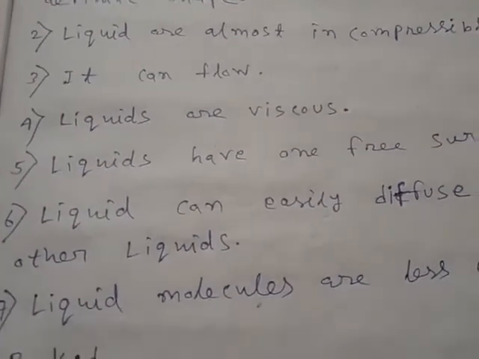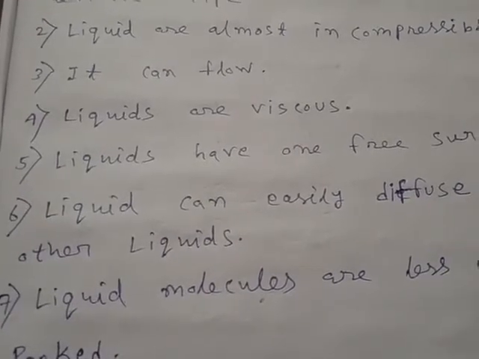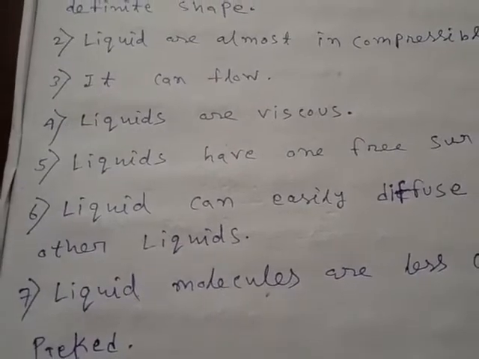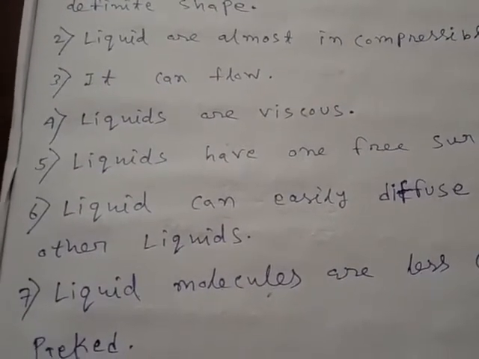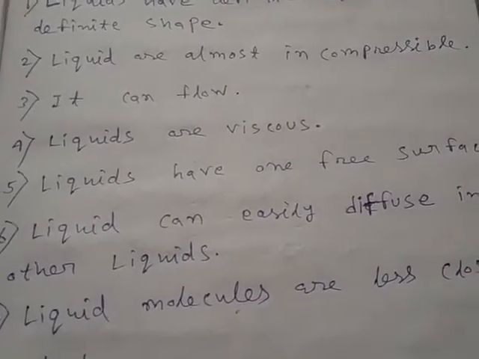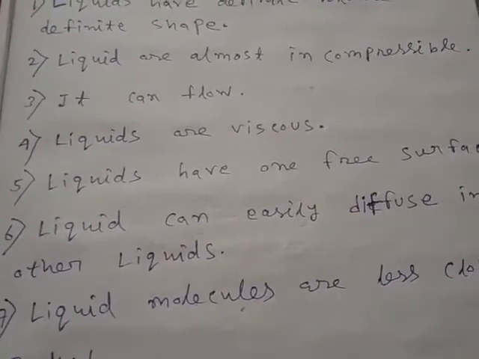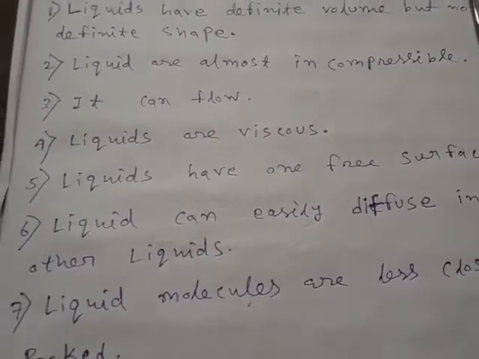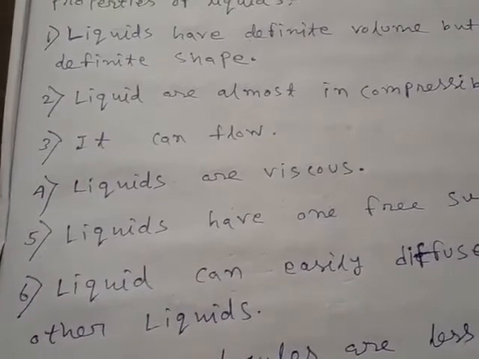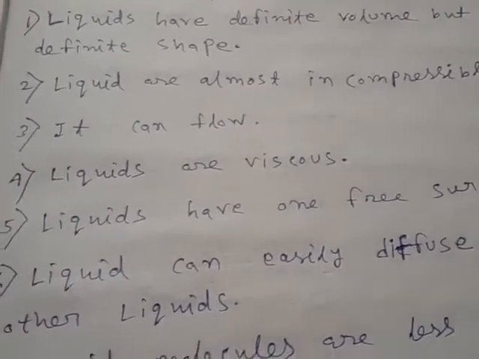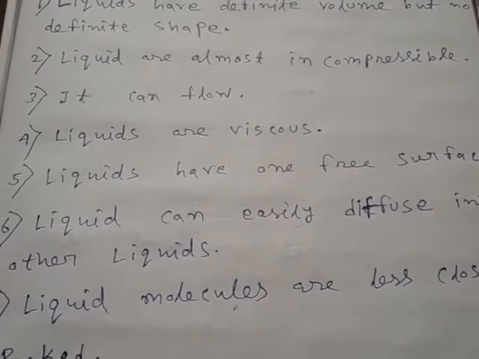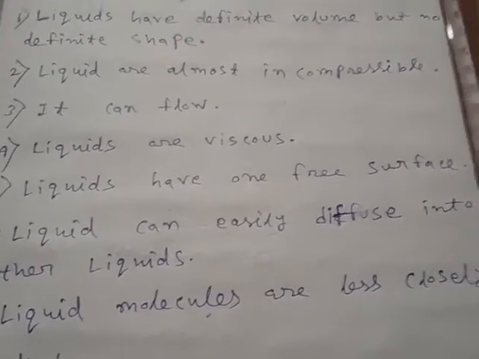Now point number 4, liquids are viscous. Liquids are viscous means one layer of liquid gives an opposite force to another layer of the liquid. That is why they are called viscous. So viscous force is basically to oppose the relative motion between two different layers. Okay, now point number 5, liquid have one free surface.